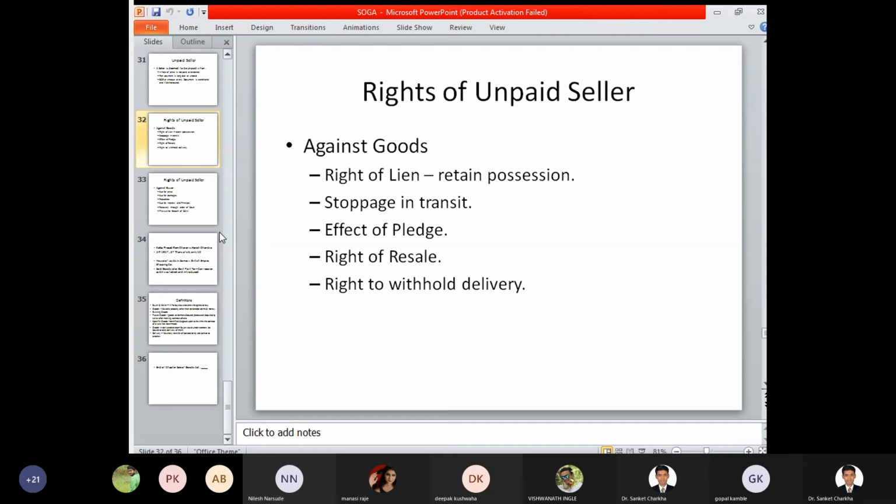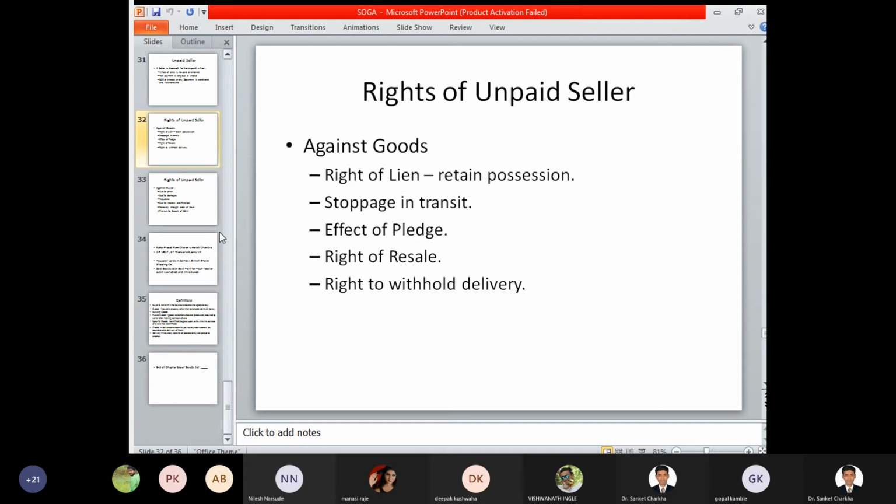Effect of pledge. If a certain promise has been given by the buyer to the seller, and if he feels that the pledge cannot be undertaken, cannot be fulfilled, then based on those concerns, based on the concept of effect of pledge, the seller can control the delivery of the goods and services. Right of resale. If a seller feels that he will remain unpaid, that the buyer will not make the payment, and if the possession of those goods is with the seller himself, then he has a right to resell those goods and services also.